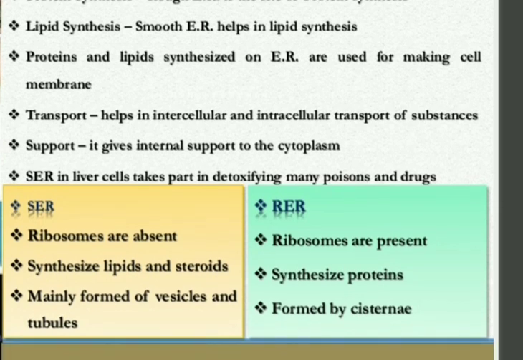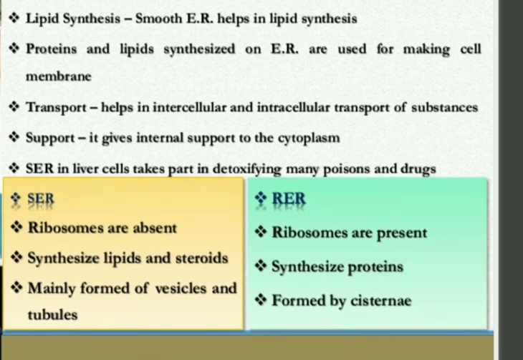Here you can see small differences written to make the concept more clear. RER contains ribosomes; SER, smooth endoplasmic reticulum, has ribosomes absent. Synthesis of lipids and steroids. Steroids are drugs, we can say, and drugs here doesn't mean harmful drugs; they mean medicines also, and steroids which help to work.